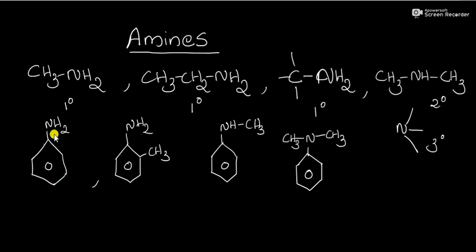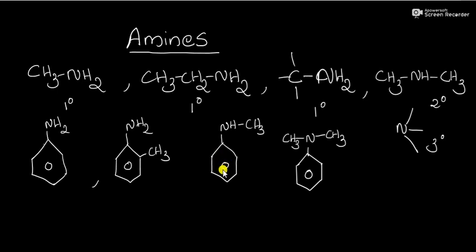Again, this is a primary amine, an aromatic primary amine. And here it is also a primary amine, C6H4NH2CH3, called orthotoluidine.